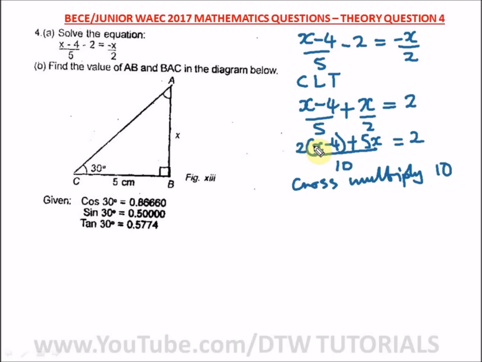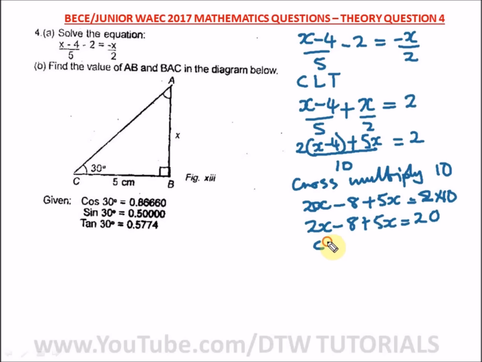So we have here, let us open up this bracket as we write this answer here. 2 times x will give us what? 2x, right? And 2 times minus 4 will give us what? Minus 8 plus 5x equal to 2 times 10. And what is 2 times 10? 20. So here we are left with 2x minus 8 plus 5x equal to what? 20.